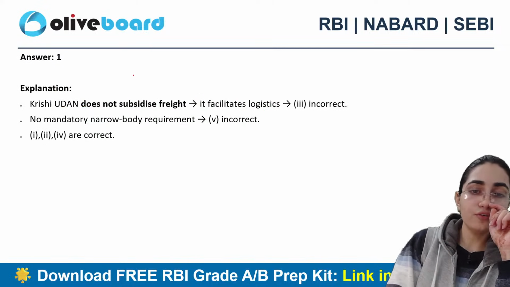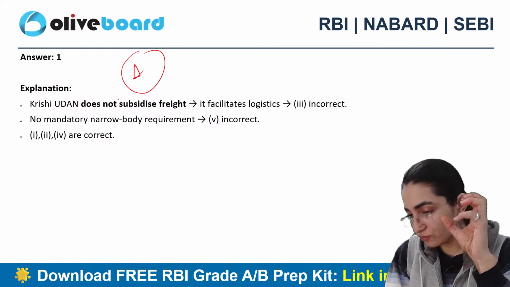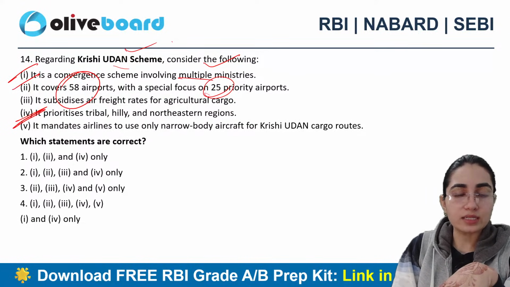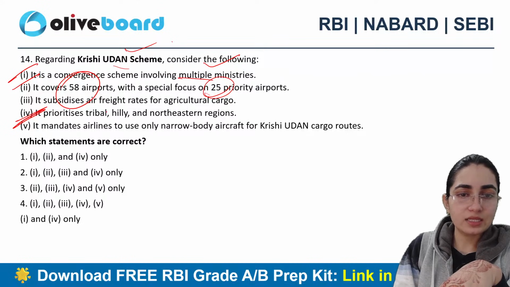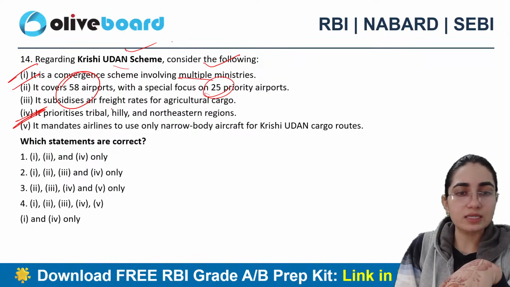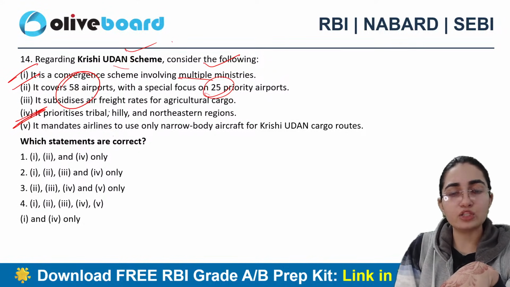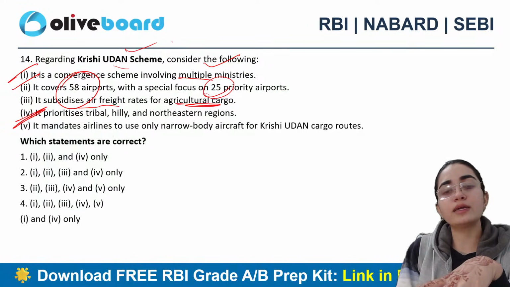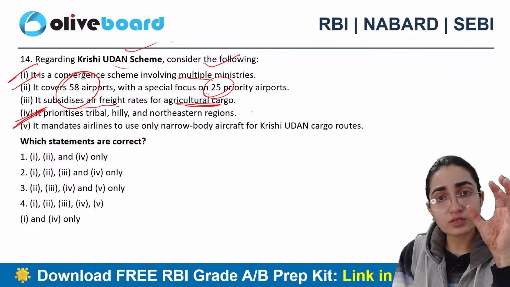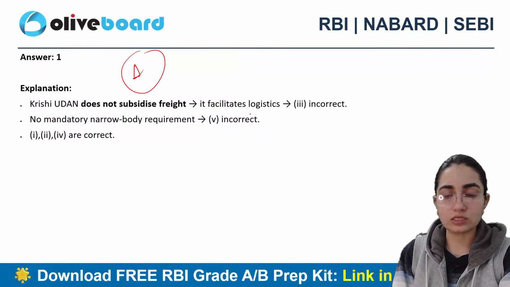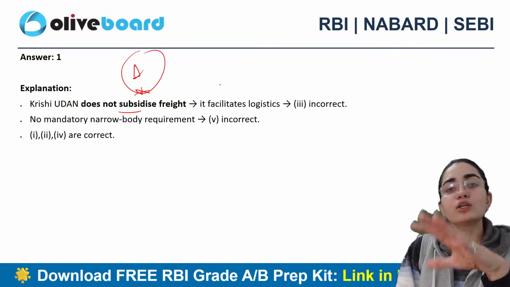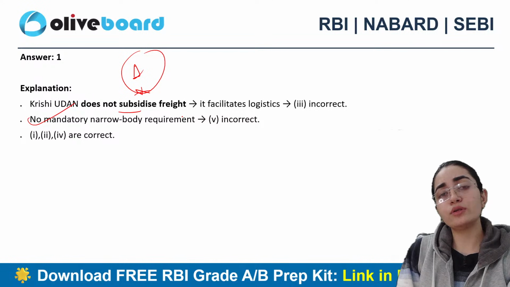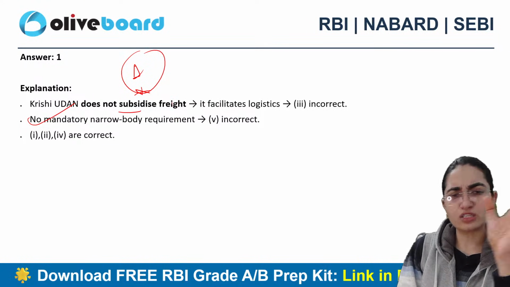No? Alright. So, specifically when I talk about the 14th question, first, second, and fourth are the correct answer here. The third part is incorrect, and the fifth one is also incorrect in nature, because this clearly says that it subsidizes air freight rates for agriculture cargo. But if you just focus on it, it is more associated with logistics here, right? So यहाँ पे जो है इसको नहीं करता है, but logistics को जो है वो facilitate करता है, and it is not mandatory for the narrow body requirement here. That is also incorrect. Otherwise, the rest of the statements are all correct here.